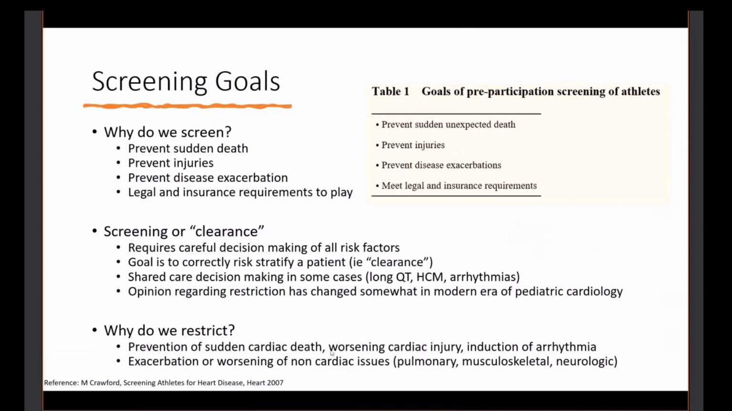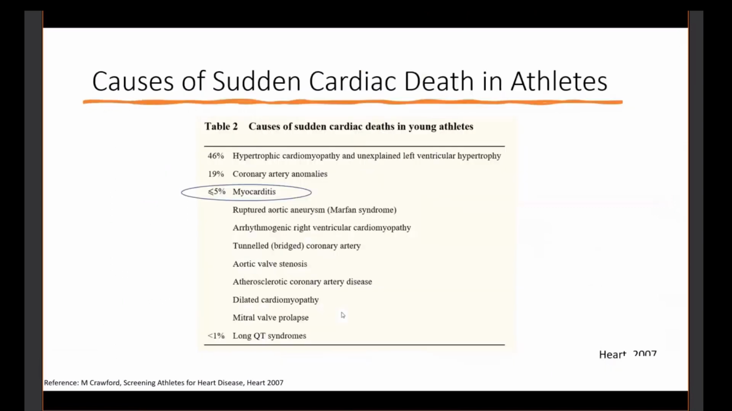We're restricting, so we're preventing sudden cardiac death, worsening injury, induction of arrhythmia, or worsening of other non-cardiac diseases, right? Asthma, musculoskeletal stuff, neurologic problems, etc. Cause of sudden cardiac death in athletes, Dr. Herold touched on the NCAA data.